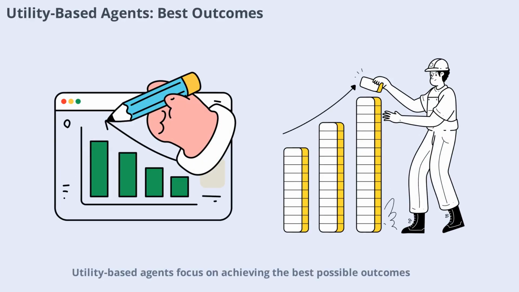Utility-based agents focus on achieving the best possible outcomes. By evaluating the utility of different actions, they can make choices that maximize satisfaction or efficiency. This approach is especially useful in complex decision-making environments where there are multiple ways to achieve a goal and some options are better than others.